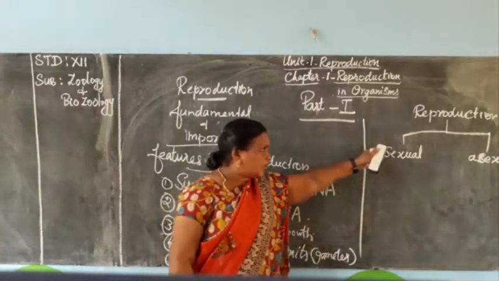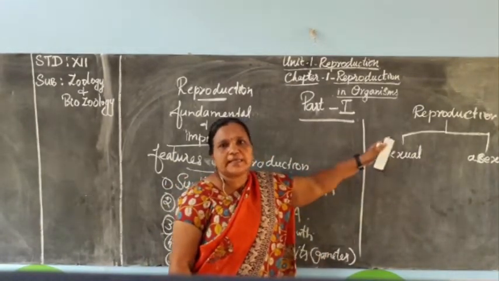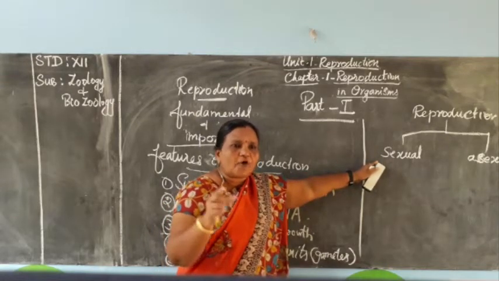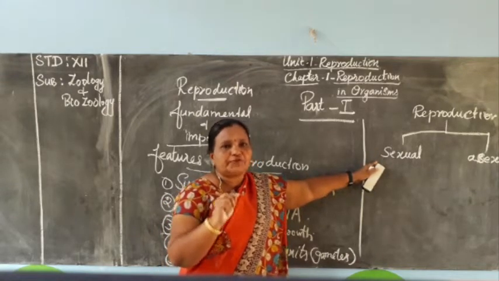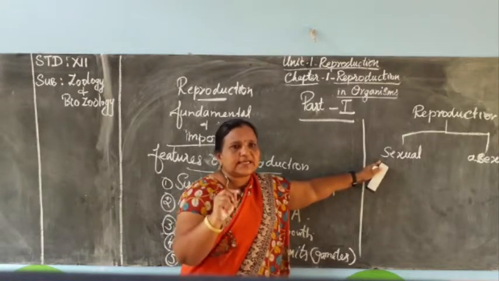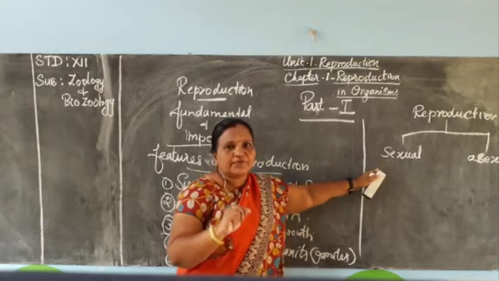In sexual reproduction, there is a fusion of male and female gametes.